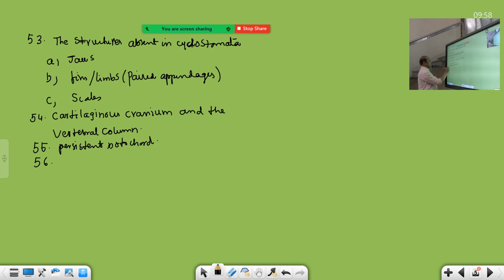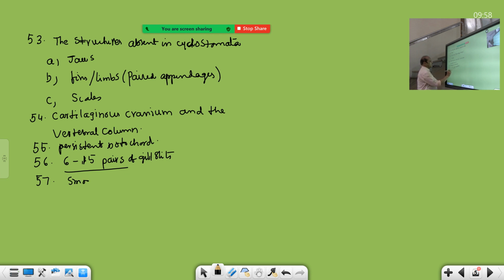And then 6 to 15 pairs of gill slits are present. Most important point, 6 to 15 pairs of gill slits. Another point you have to underline: 6 to 15 pairs of gill slits as locomotor organs.